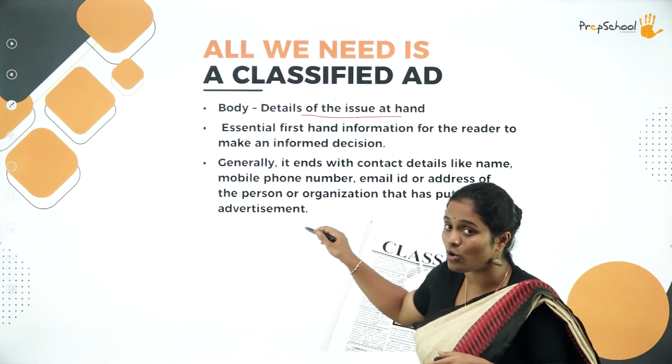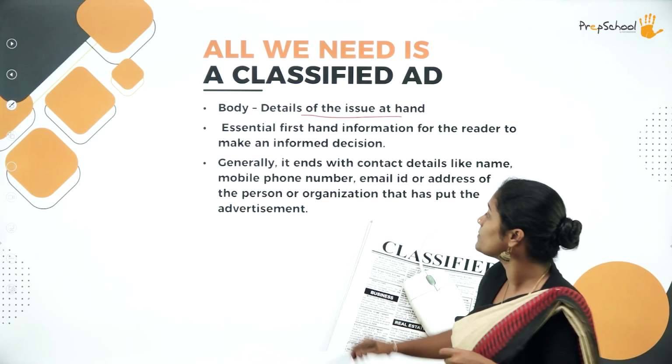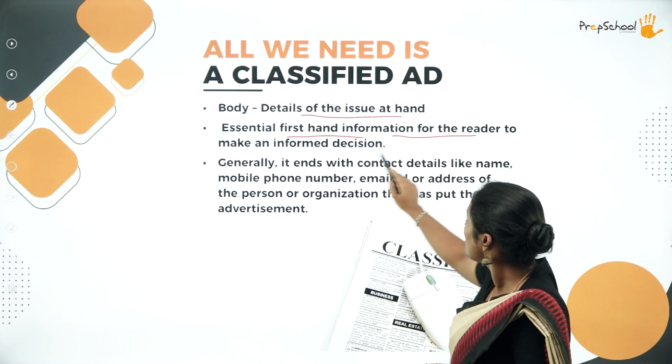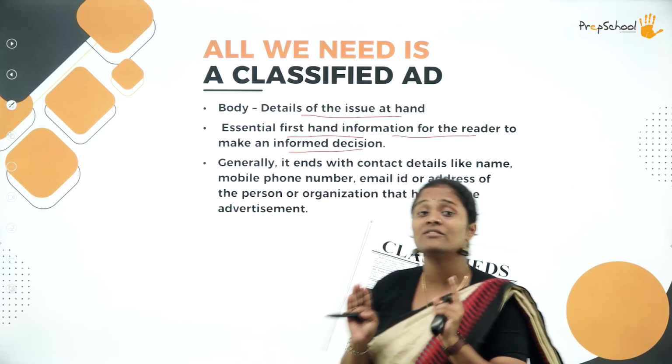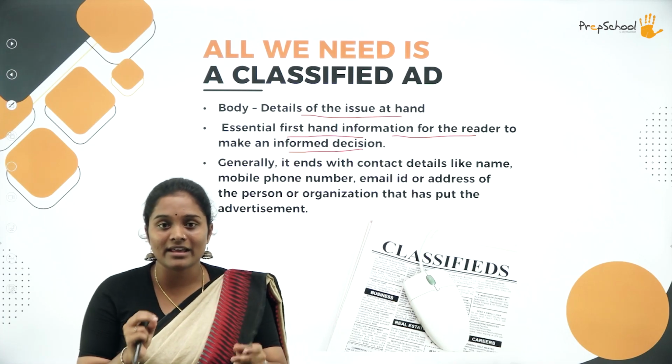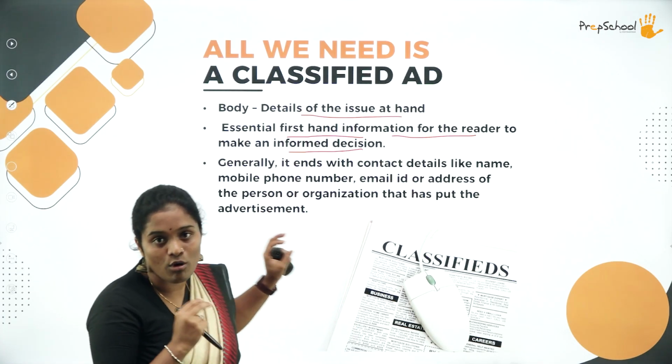You have to briefly write it over here. What does it include? What does the brief include? Essential first-hand information for the reader in order to make an informed decision, whatever the what, why, when, where, how, all of that has to be included over here.